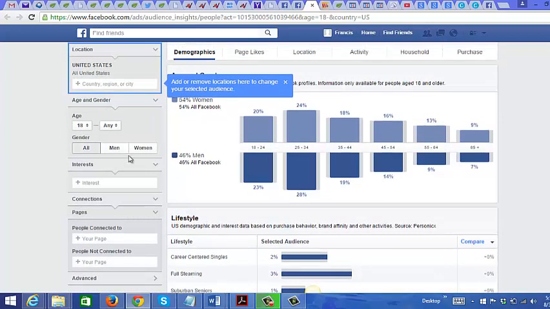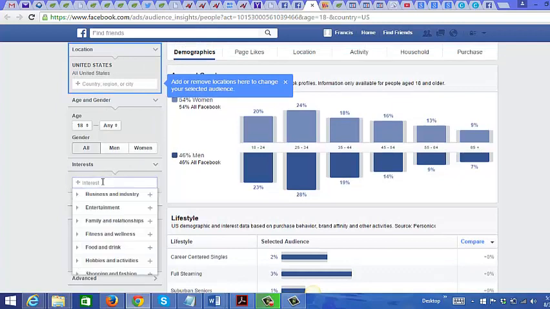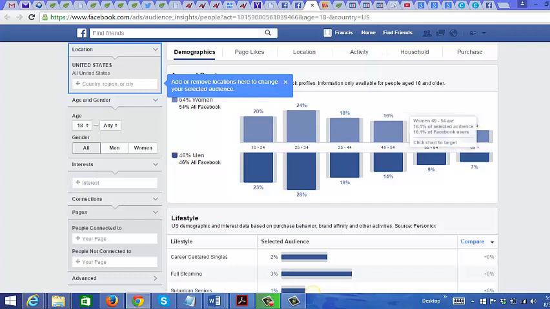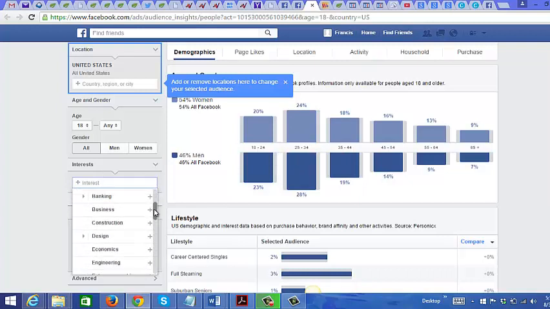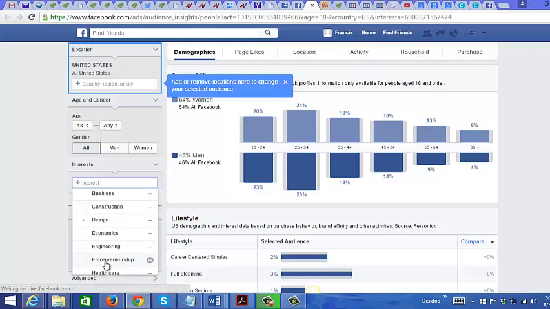And what you would want to do is go to interests and type in your keywords or a public figure in the niche that you are marketing to. So for this example, let's say I am marketing to people who want to make money online, or to people who want to start a business online. So let's just choose a general keyword here. I'm just going to go to business and industry, and I'm just going to go to this right here. Just choose entrepreneurship.